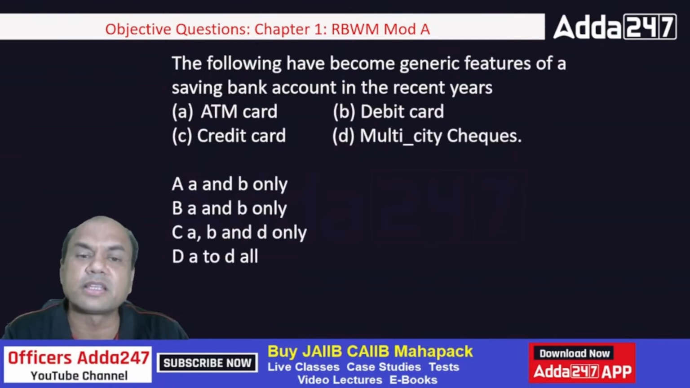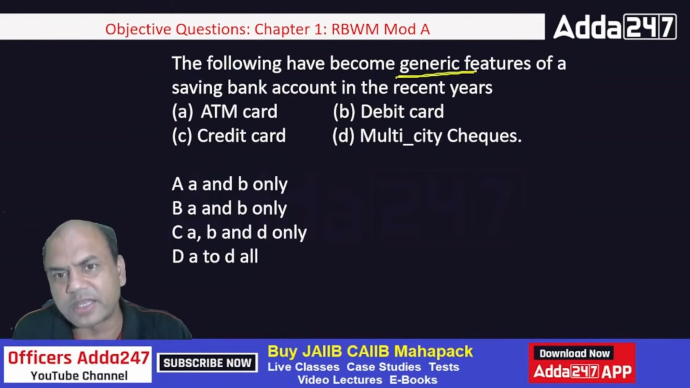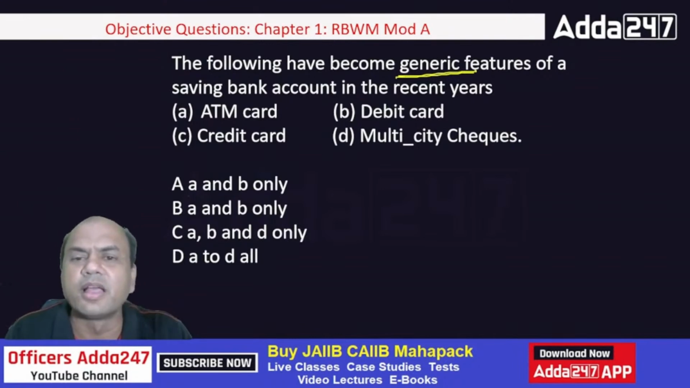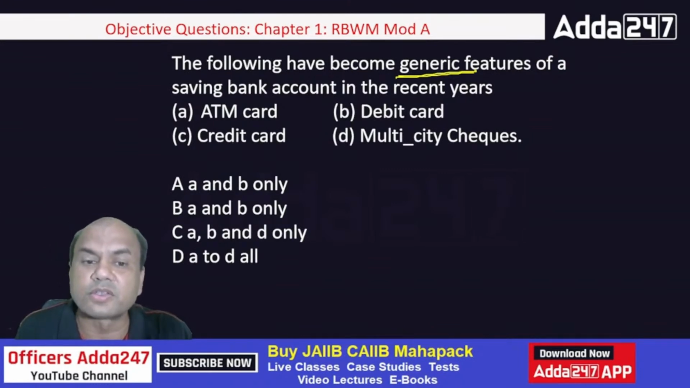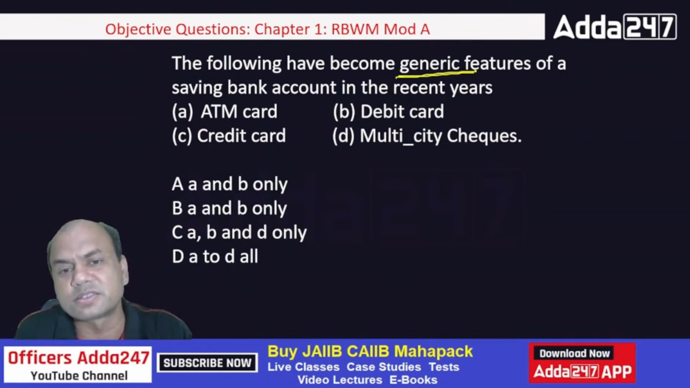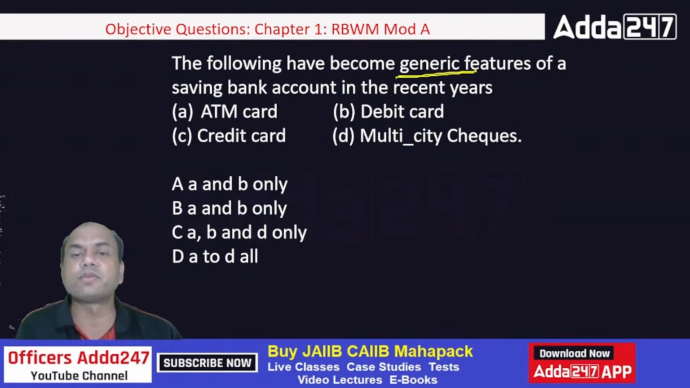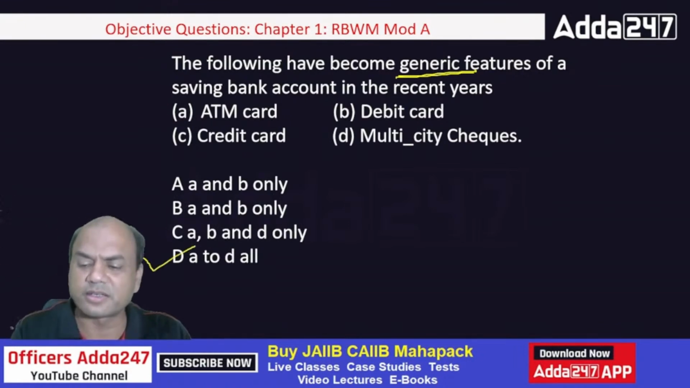The following has become the generic feature of savings bank account in the recent years. Generic means what? Generic means common feature. Everyone says, okay, so what? That is generic feature. Suppose I tell you, I am giving this ATM card in my bank. Open the account. You say, so what? I am giving a debit card. You'll say, so what? Credit card. There also you'll say, so what? Because now credit card is given by all the banks. Multi-city cheques. So you'll say definitely, what is the big deal in this? So which of them is a generic feature? Generic means common feature. Everyone is doing it. So that is A to D all, isn't it?